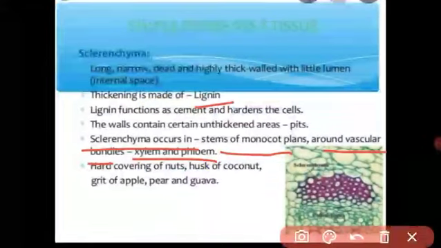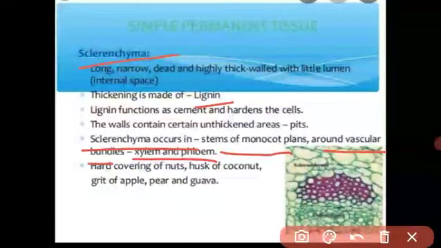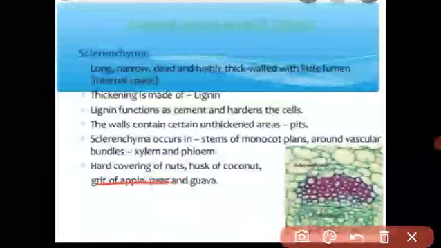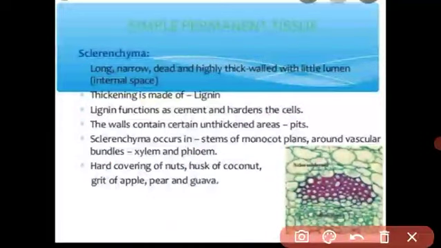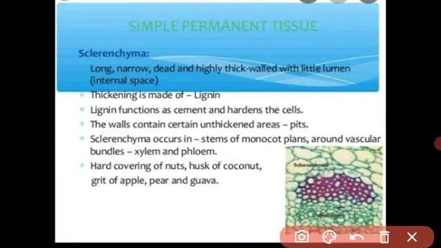These are also made from sclerenchyma tissue. It is the hard covering of the nut. You have seen nuts like almond and coconut; they have a hard covering. This hard covering is made from the sclerenchyma.